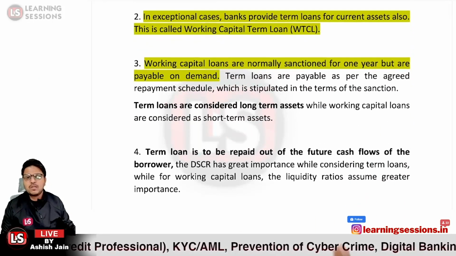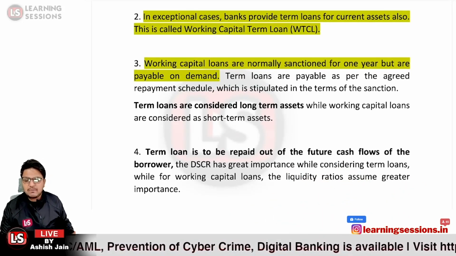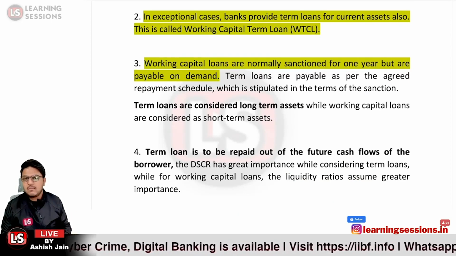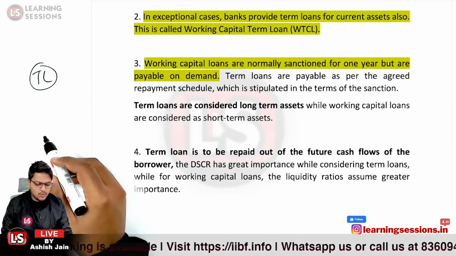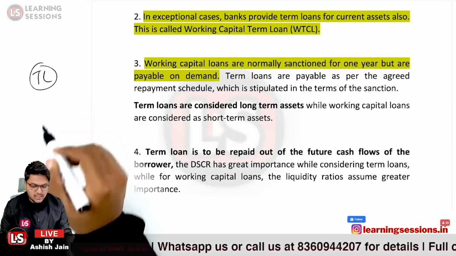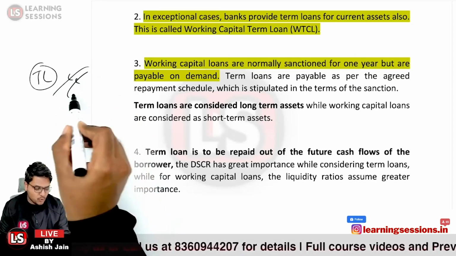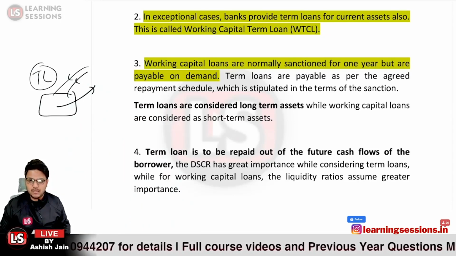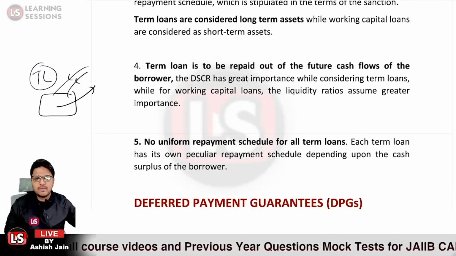Okay, so a term loan is to be repaid out of the future cash flows of the borrower. That is, the debt service coverage ratio has great importance while considering term loans. So whensoever a term loan is to be sanctioned, it is not related to what inflows we are having right now and how we will be paying the repayments. It is related to the future cash flows we will be having, and from those future cash flows only, the repayments are to be made.